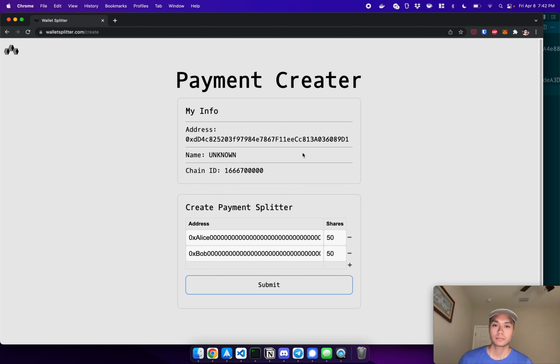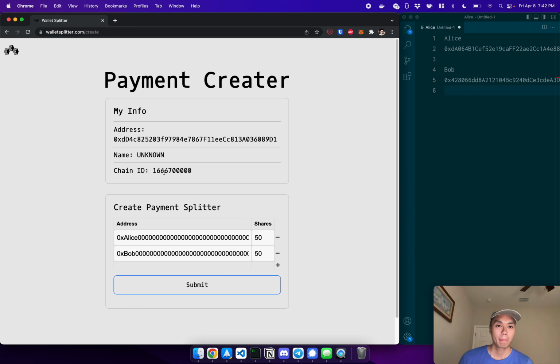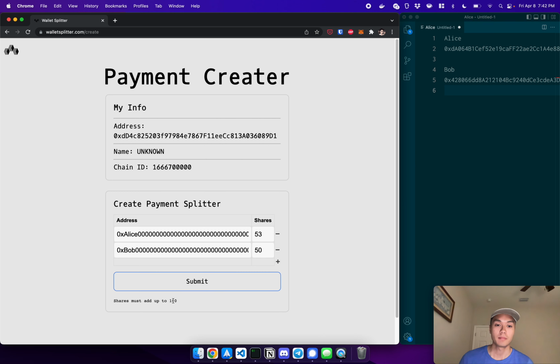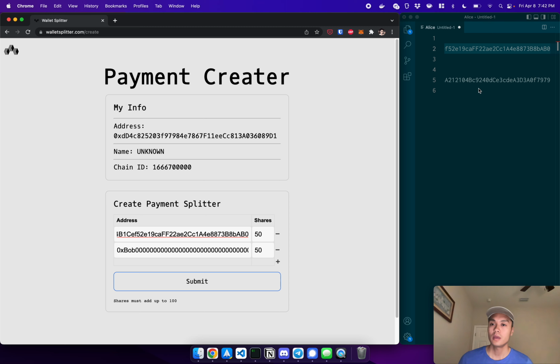So connect again. Yep, chain ID. You can verify the chain ID. This is the Harmony chain ID on testnet, and I'm going to split the shares 50-50. You can adjust the parameters if you want. If the parameters are off and you submit, it has to add up to 100, right? So if this is 55, then this has to be 45. But let's make this 50-50. Let's get Alice's address, paste it in here, and Bob's. Click submit.